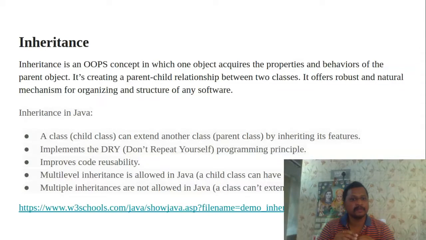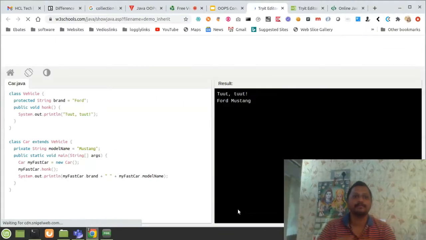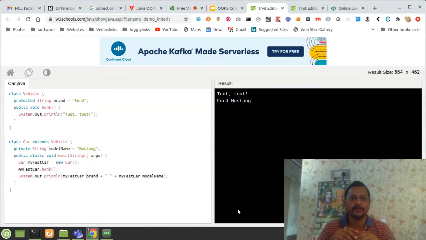But at some instant level, if I want to achieve multiple inheritance in Java, I have other mechanisms, and with the help of those mechanisms, I am able to achieve multiple inheritance. In going forward videos we will discuss how to achieve multiple inheritance. And here is a small demo I want to give and explain.